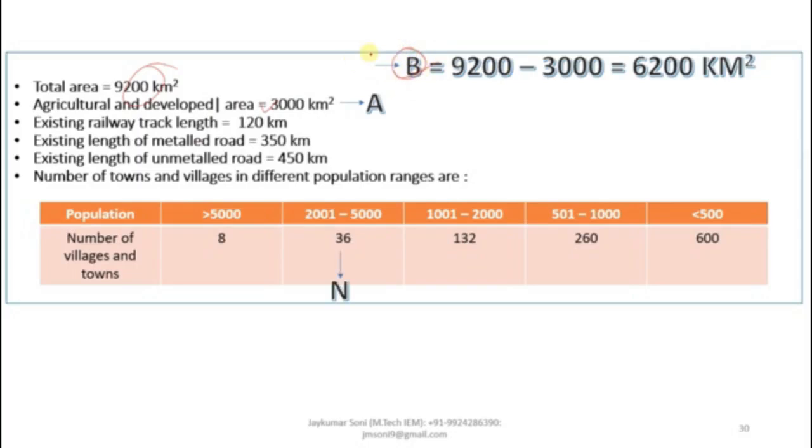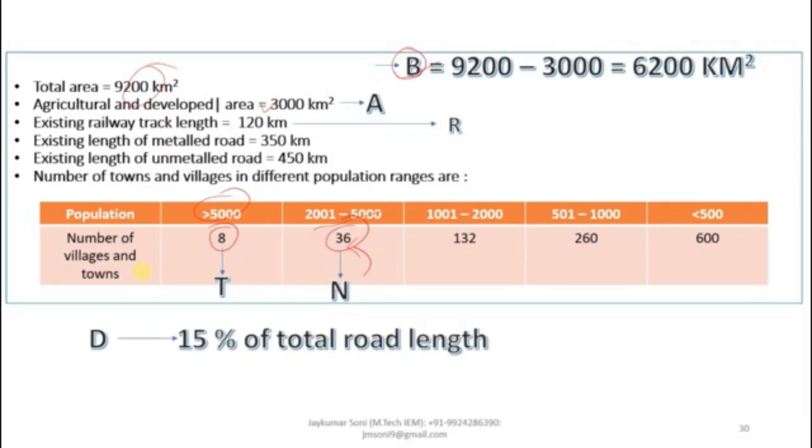Then you will have the value of N, which is the towns having population between 2001 to 5000. Total 36 towns are there, so N will be 36. T is having the population more than 5000. How many towns are there? 8 towns. So the value of T is 8. Then D will be 15% of the total road length, and R is the railway track length.